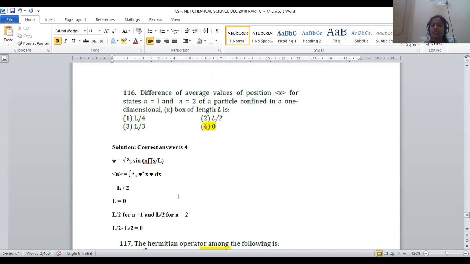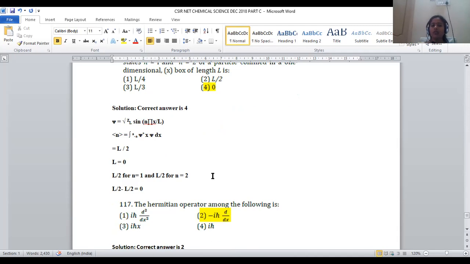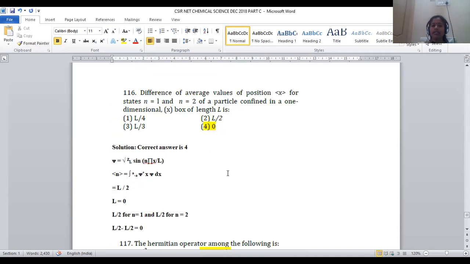Let us move on to question number 116. The difference of average values of position x for the states n equal to 1 and n equal to 2 of a particle confined in a one-dimensional box of length L was given, right? Here, again, it is a part of physical chemistry where a particle in a one-dimensional box is considered, and the length is to be calculated now. So the x term is provided, that is the position, and different energy states are provided to us. Now let us move on to calculation of its box length.